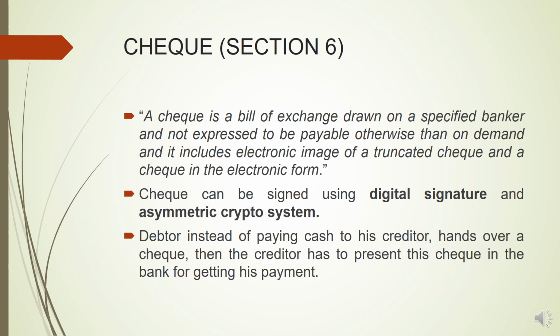So debtor, instead of paying cash to his creditor, will hand over a check. Then the creditor has to present that check to the bank for getting his payment. So debtor will be the drawer, the drawee will be the bank, and the payee, the one who is going to get the payment, will be the creditor. And the creditor will get the payment only when he presents the check to the bank.